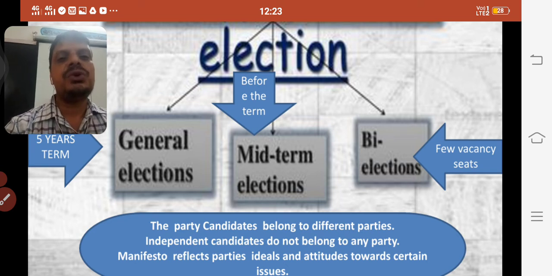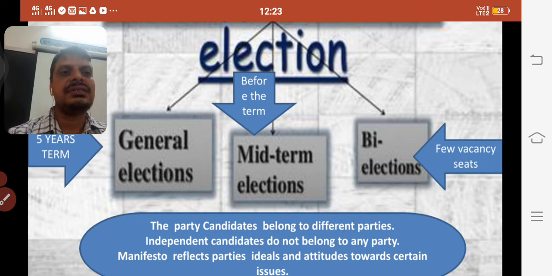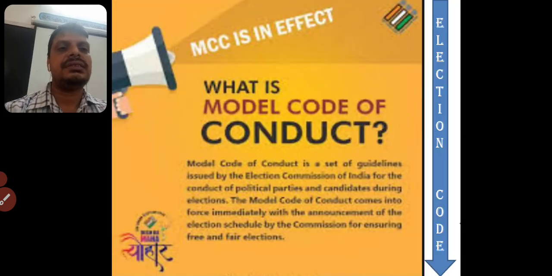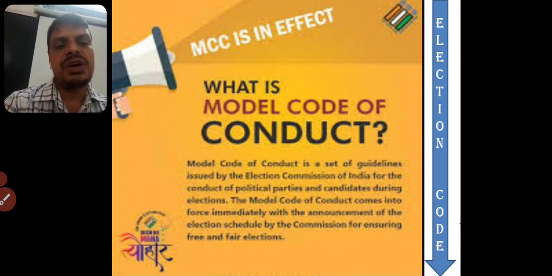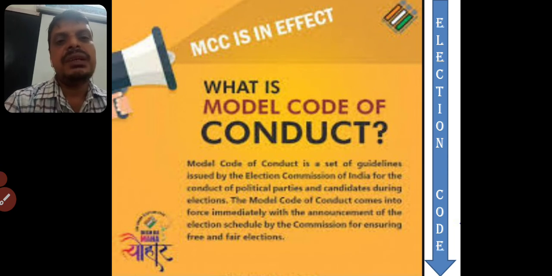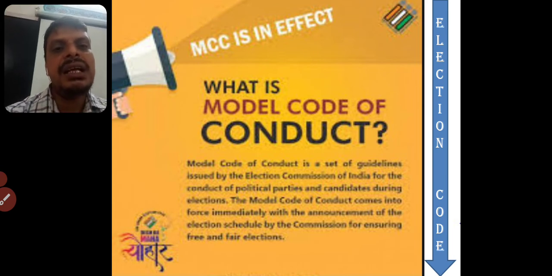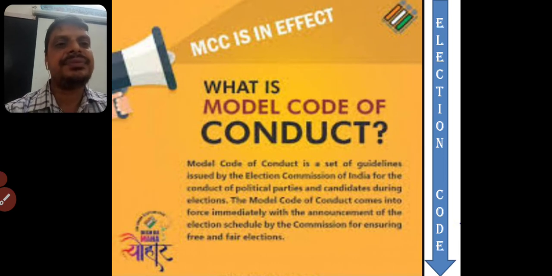Okay, children, you have to go through all these words, you have to learn these terminological words. Next, you may find the code of conduct. The Election Commission issues a code of conduct before the elections that every candidate and every political party has to follow. This is called the code of conduct. If they don't obey the code of conduct, they may be punished and may be declared disqualified from contesting elections. Okay.